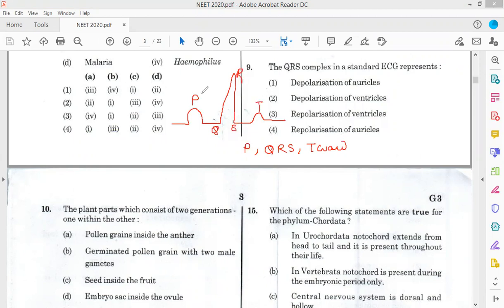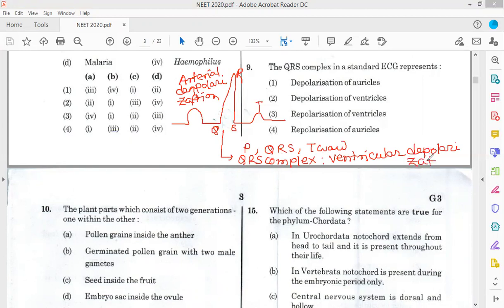Now the P wave represents atrial depolarization. The QRS complex represents ventricular depolarization.